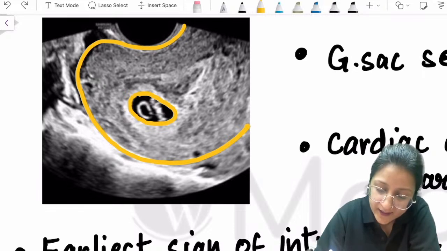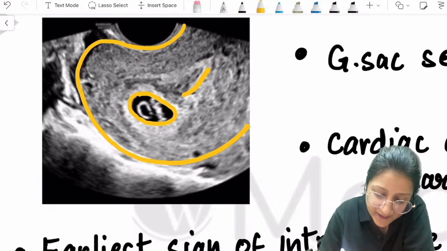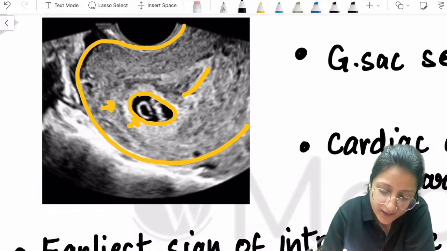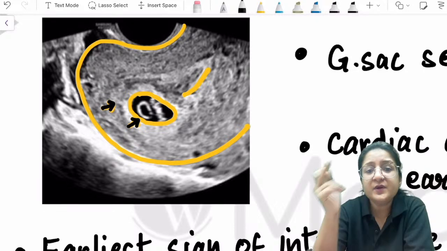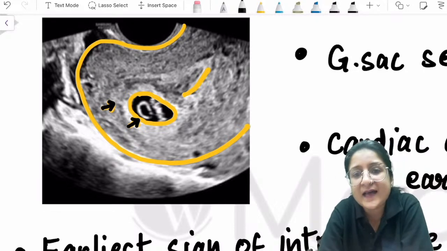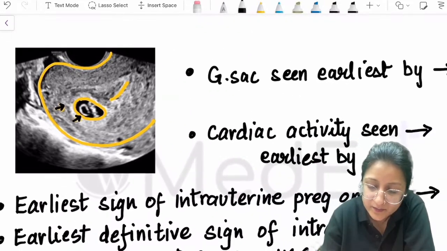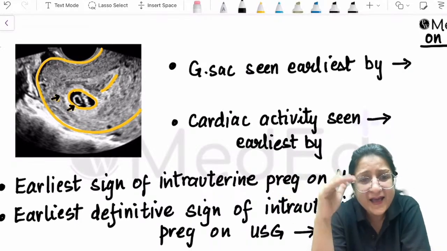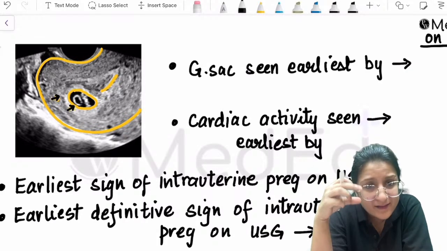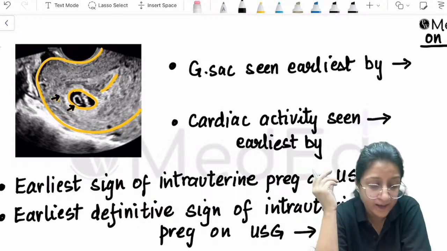This is the endometrial lining here. And we can see two white lines around the gestational sac. Can you see? These are two white lines around the gestational sac. So this is what we call the double decidual sac sign. So the image again is important. First of all, the gestational sac is going to come. As the fetus is going to develop, then the embryo will be seen inside, and the last thing that will be seen is the cardiac activity.